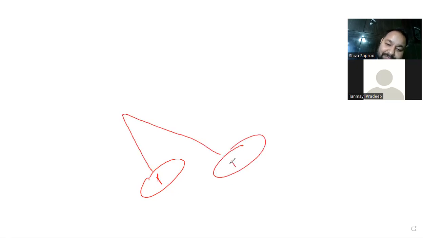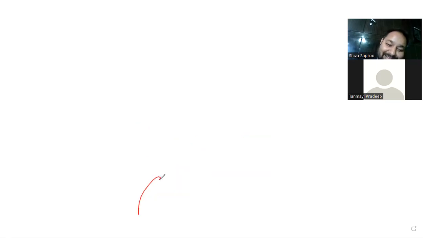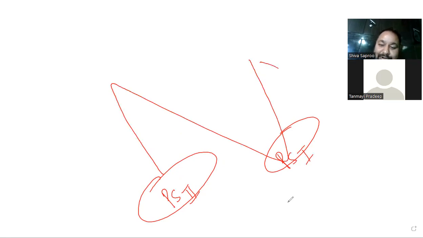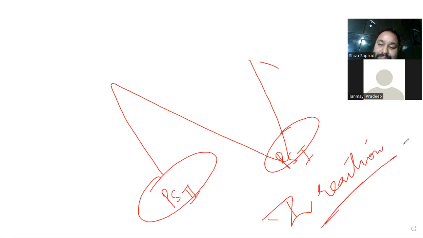Now, see, this reaction here is in the form of a Z, right? So we also call it the Z reaction, just because of the direction.